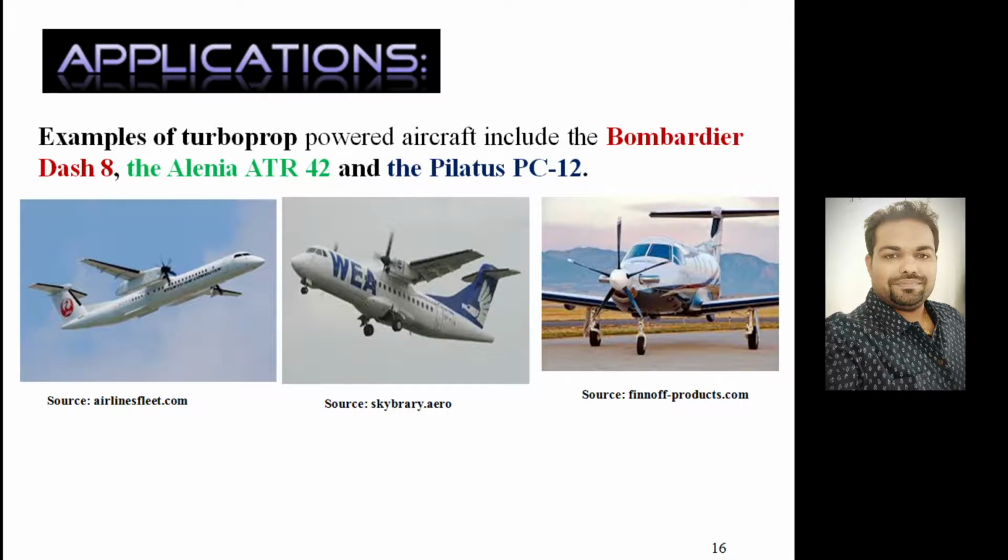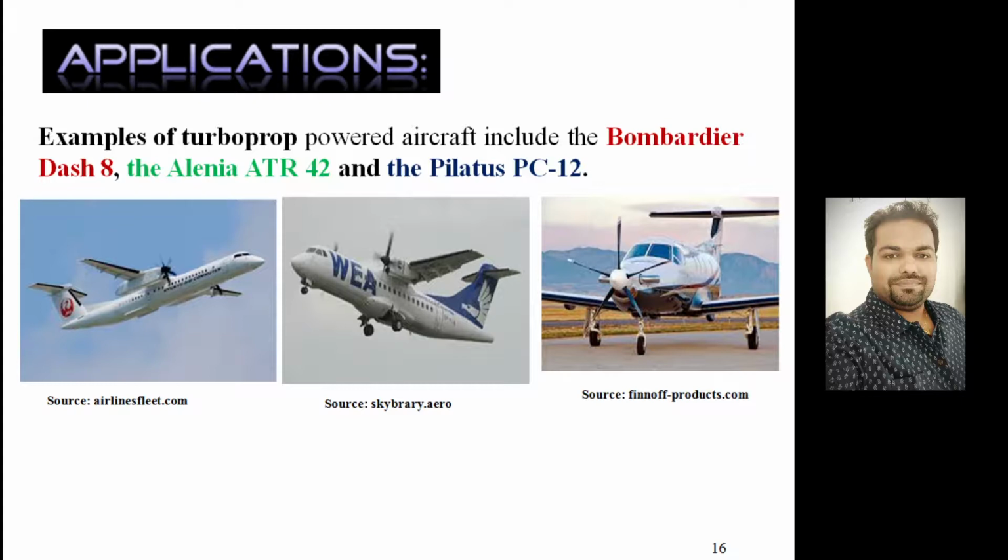So if we look at the applications of turboprop, these are famous applications of the turboprop engine. The first one is the Bombardier Dash 8. Earlier it was known as the De Havilland Canada DHC-8, commonly known now as the Dash 8.